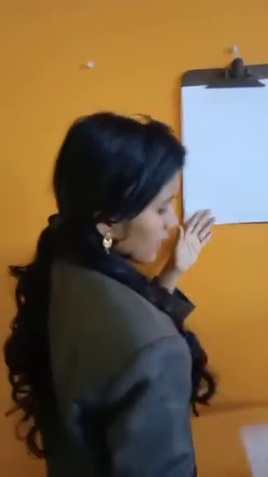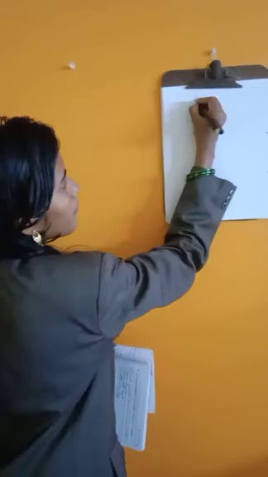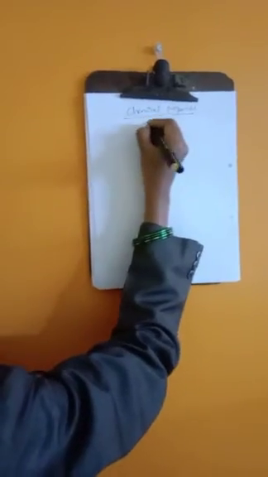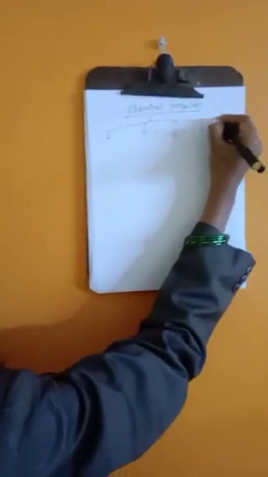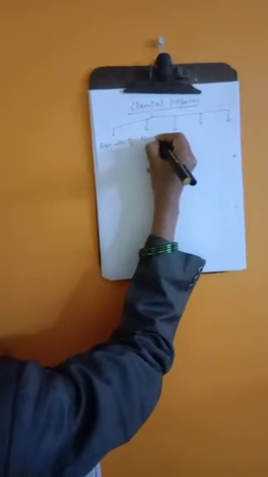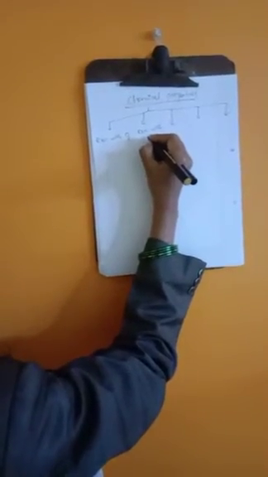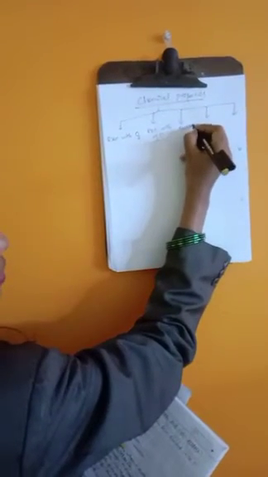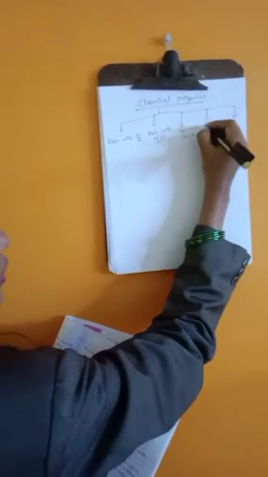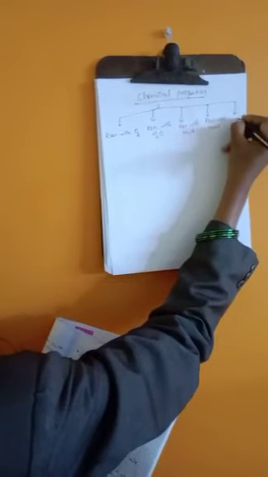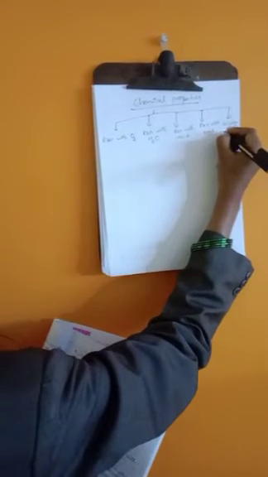Now let's get into the chemical properties. Under chemical properties, according to the syllabus, we have only 5 categories: reaction with oxygen, reaction with water, reaction with acid, reaction with base, and displacement reaction. Okay, so first, reaction with oxygen.